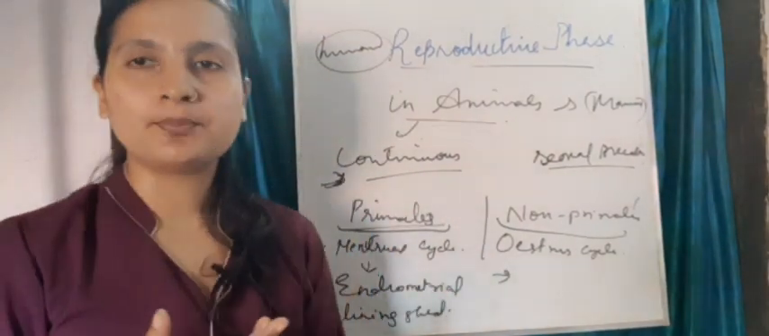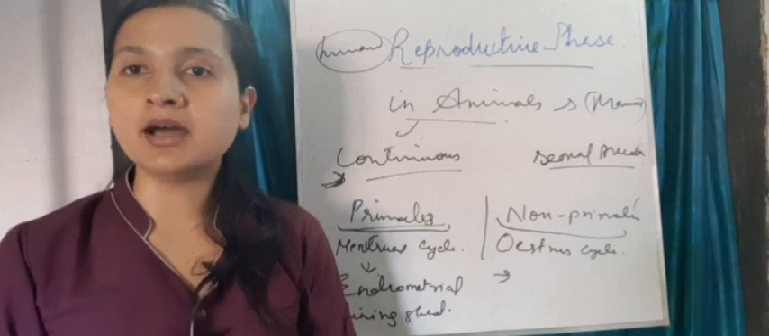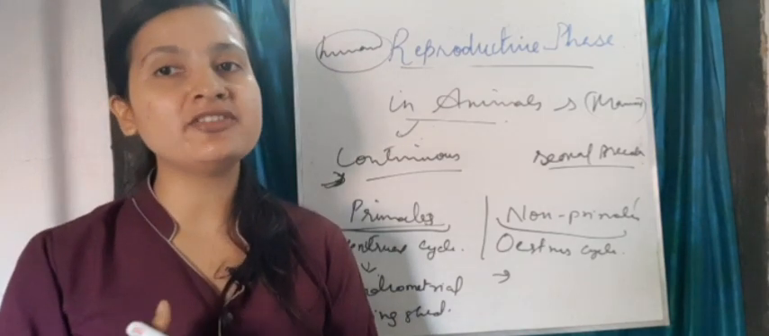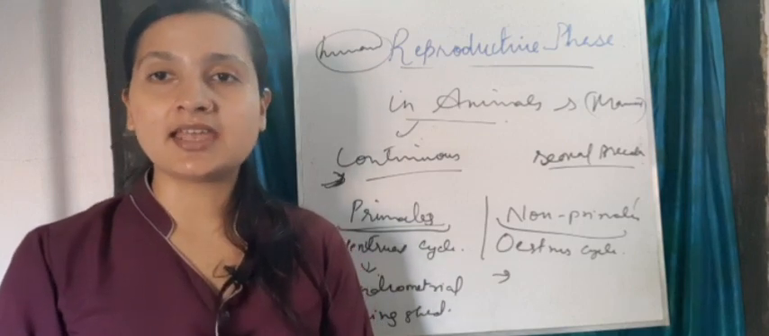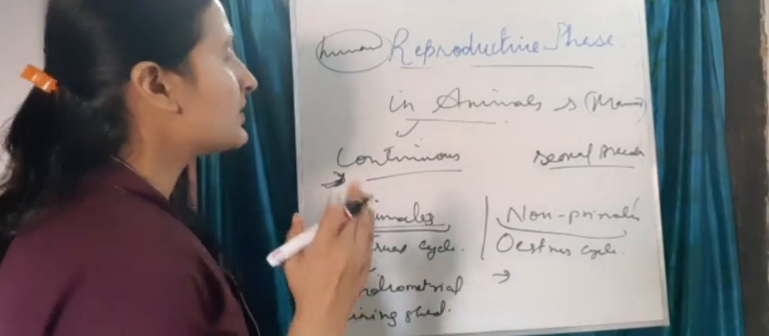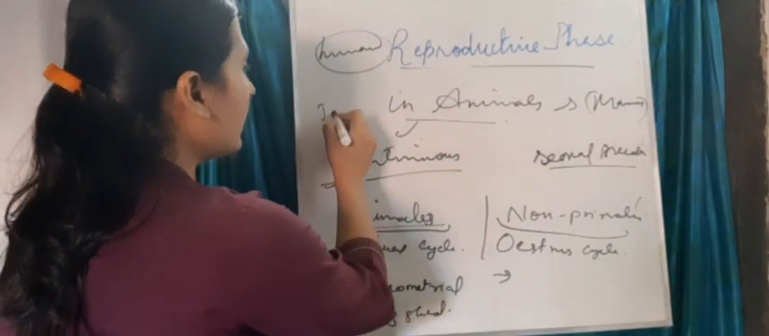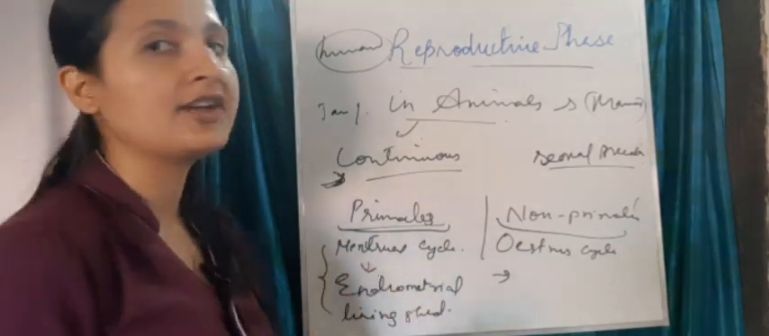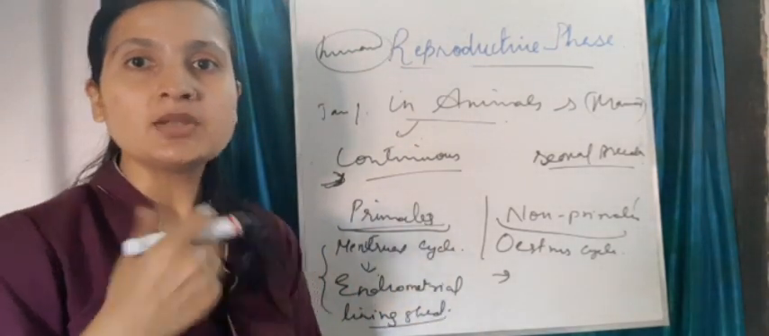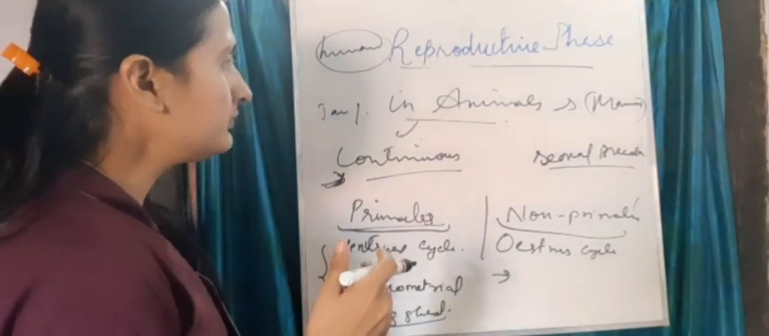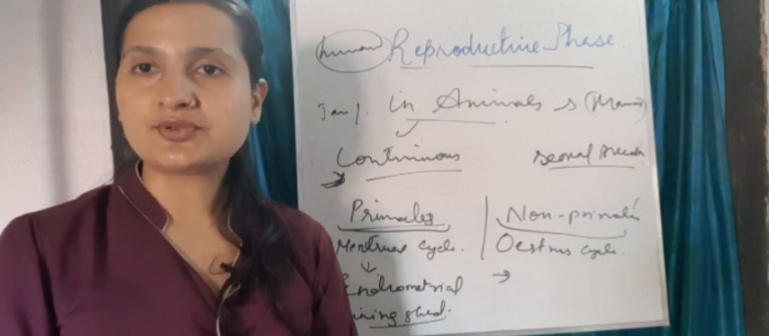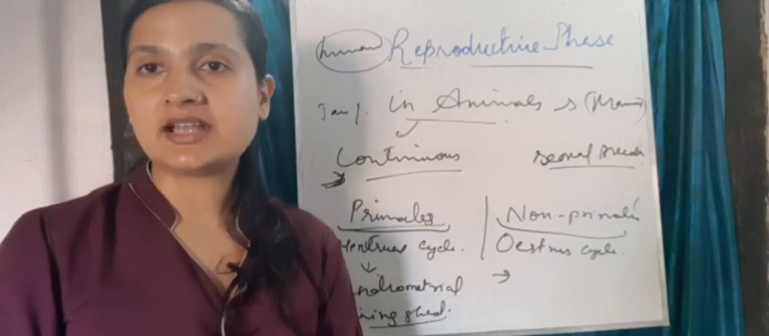In human beings, what happens? The females, every month from January to December, there are 12 months, and in those 12 months they can reproduce at any time. They can conceive at any time, right? So what happens? Every month they shed the endometrial lining sheet, okay? Every month they are capable of reproducing, or capable of fertilization.